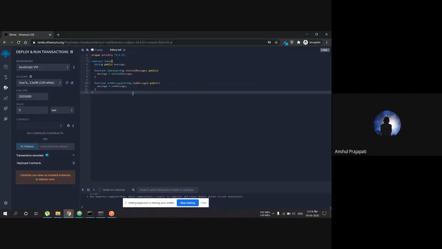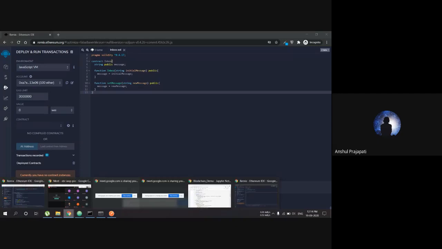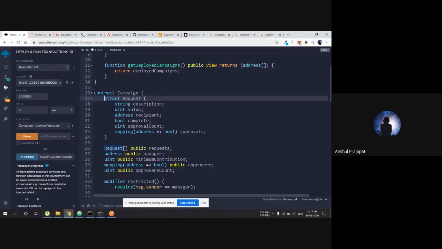Why? If you can see the error message, if I use Injected Web3, it is going to give me "no injected Web3 provider found." Why is that? Because we need MetaMask. What is MetaMask? It is an application, MetaMask.